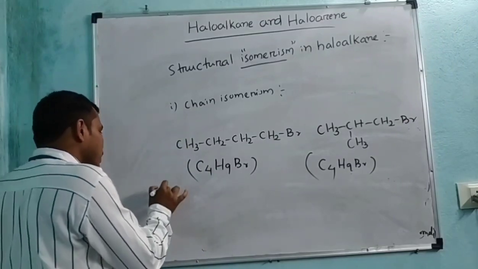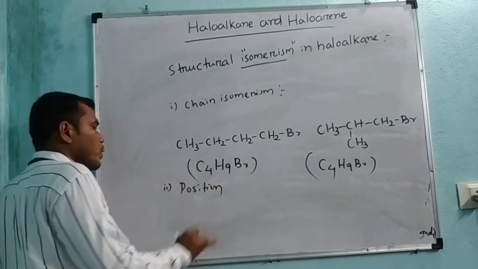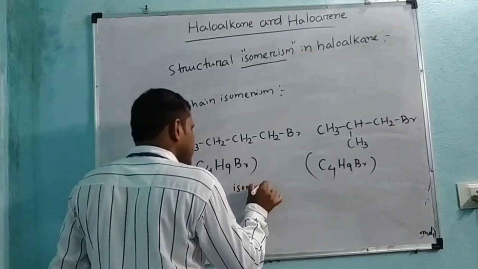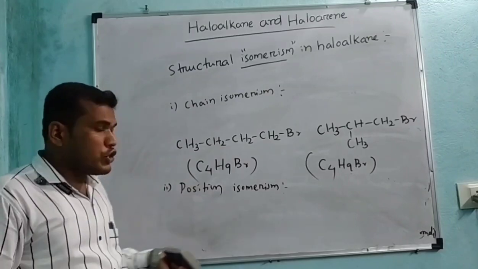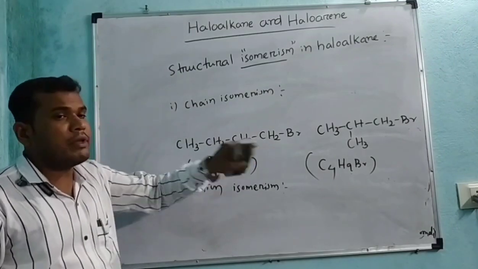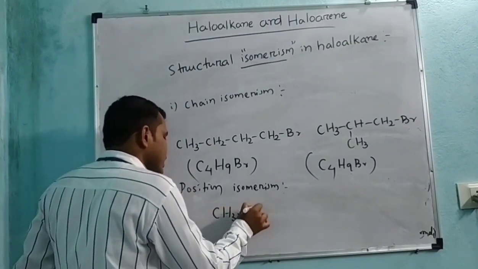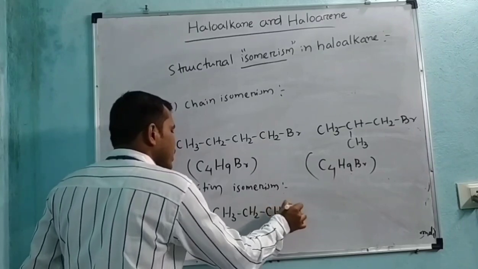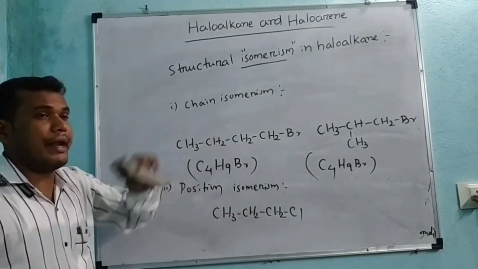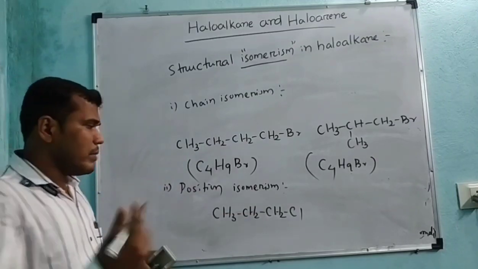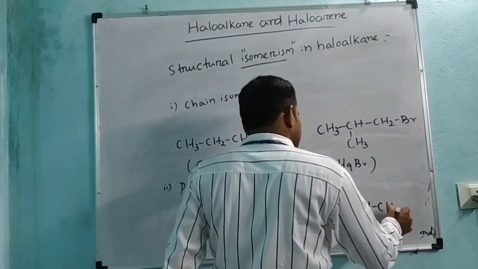Similarly, another one is position isomerism. Haloalkanes also show position isomerism. How? In position isomers, the structures differ with respect to the position of the halogen. Let us take CH3, CH2, CH2 and Cl. This one is 1-chloropropane or propyl chloride. Similarly, another one is CH3, CH, CH3 and Cl.